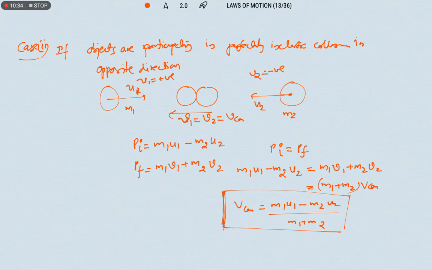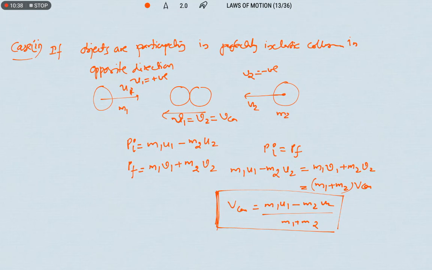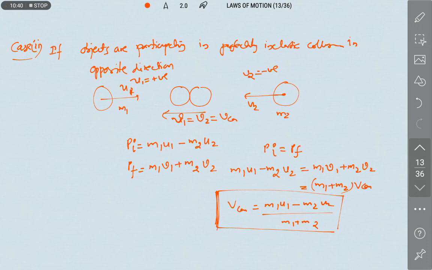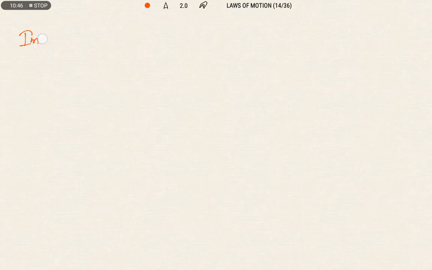Let us see one more phenomenon which we observe in our daily life, that is impulse. Sir, what is meant by impulse? Before discussing impulse, I will give some examples.